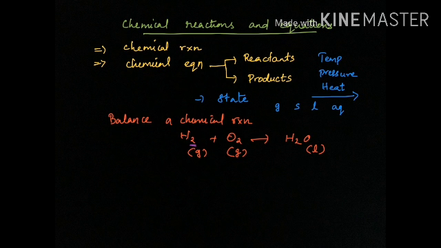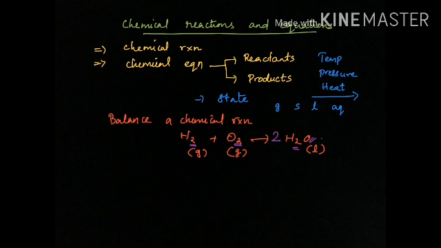What about the right side? Again 2 atoms of hydrogen are there. Now look at the oxygen. How many atoms of oxygen are there on the left side? 2 atoms. But here only 1 atom. So what do you need to do? You need to make this oxygen also 2. So you need to write 2 over here. So that means oxygen is 2.